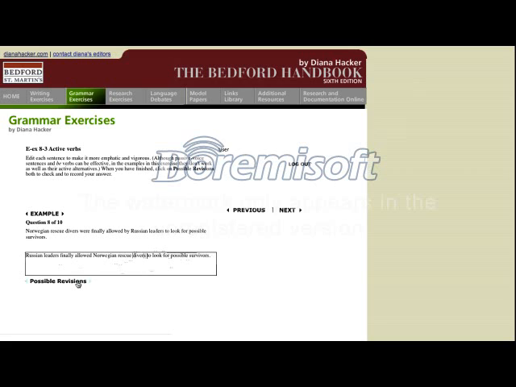Now I need to click on possible revisions in order for that to save. So I click on possible revisions, looks good. I move on to the next one. When it became clear everyone on board the Kursk must have drowned, efforts were ended by Norwegian divers. So I see here that there are 2 places where there are passive verbs. I have it became clear, and I have efforts were ended by Norwegian divers.